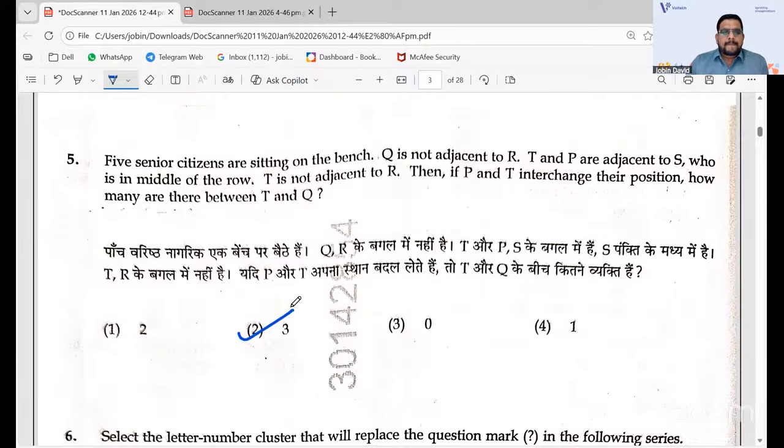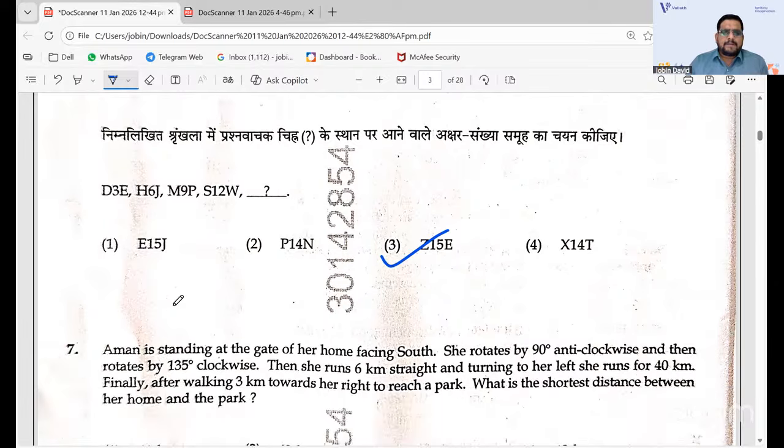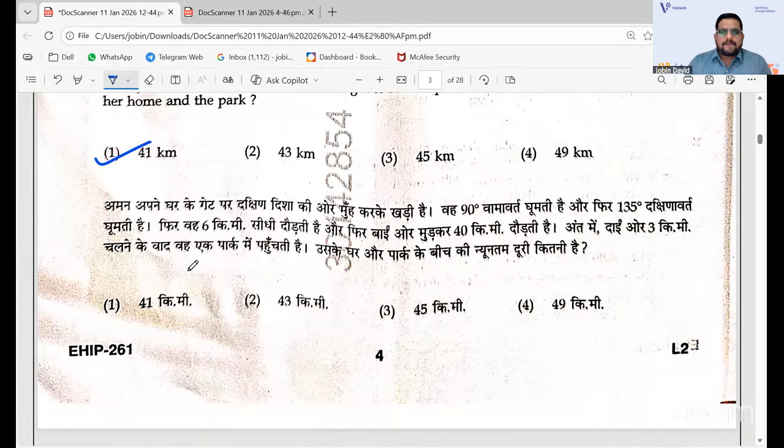That is 3. The number series is a very easy one. Obviously, you can get it because 3, 6, 9, 12 and so on, it's easy. So the answer will be Z15E. A number you will get directly, but you have two options, so you go with the first letter and get the answer easily. And then this was a little bit difficult part. The figure is complicated, but the answer here is 41 kilometer.